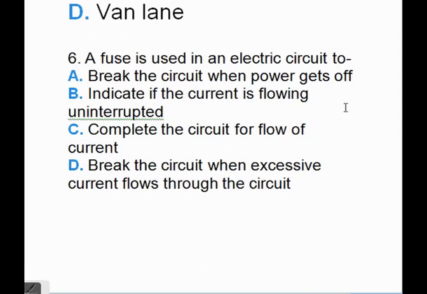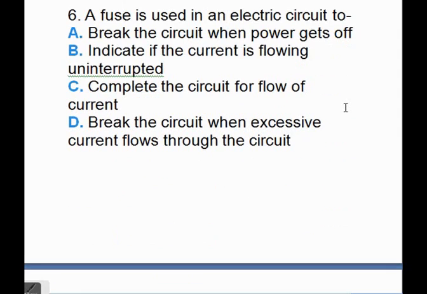A fuse is used in an electric circuit to A. Break the circuit when power gets off, B. Indicate if the current is flowing uninterrupted, C. Complete the circuit for flow of current, D. Break the circuit when excessive current flows through the circuit. A fuse is used in an electric circuit to break the circuit when excessive current flows through the circuit. So its correct answer is D.